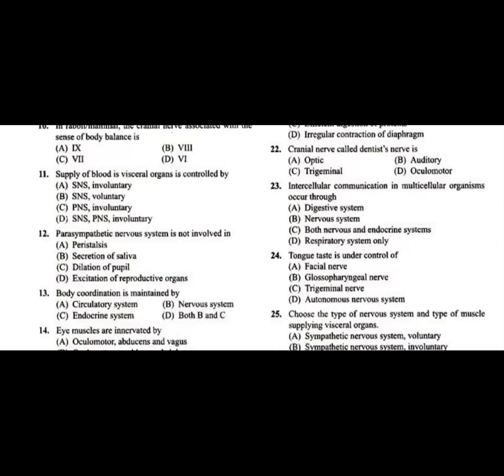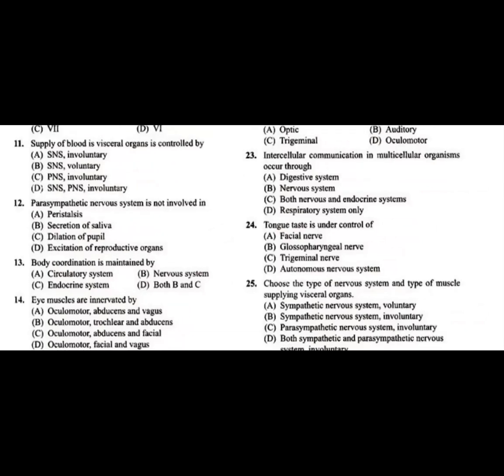Now question number 11, the supply of blood in visceral organs is controlled by. Question number 11. So what is the answer? First, visceral organs. Supply of blood in visceral organs is controlled by sensory nervous system. Involuntary, they are telling wrong. Sensory nervous system, voluntary, it is right, but partly; as well as the primary, we also have the peripheral nervous system. Involuntary, that sensory nervous system and peripheral nervous system, and they are involuntary.